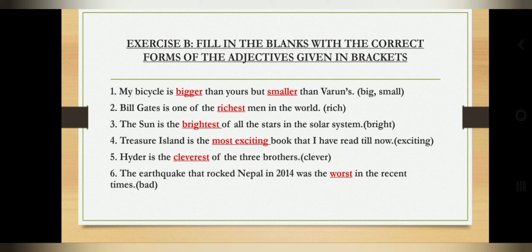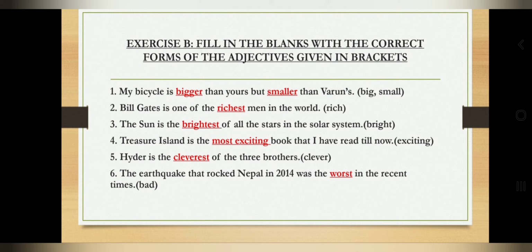So the sun is the brightest of all the stars in the solar system. The next is, Treasure Island is the dash book that I have read till now, and the adjective is exciting. So again we will be using the superlative form. Treasure Island is the most exciting book that I have read till now.